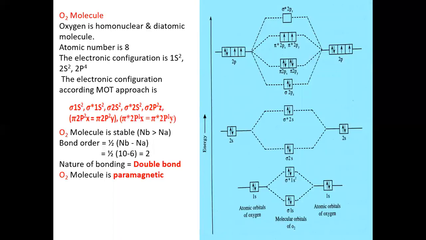This represents the molecular orbital diagram for oxygen. Here you can see it has followed the rules. As both these orbitals are degenerate, first these orbitals are filled with one electron each, and then the pairing will happen. The degenerate orbitals will each be occupied by an electron first. They won't undergo pairing at first. So here two electrons are present, and as these electrons are unpaired, the oxygen molecule has become paramagnetic in nature.